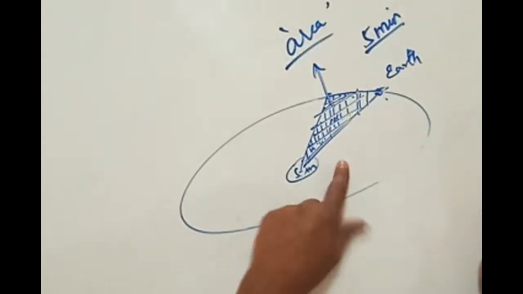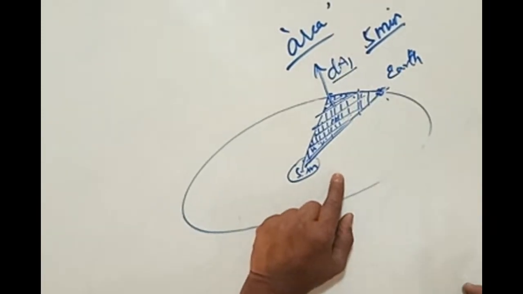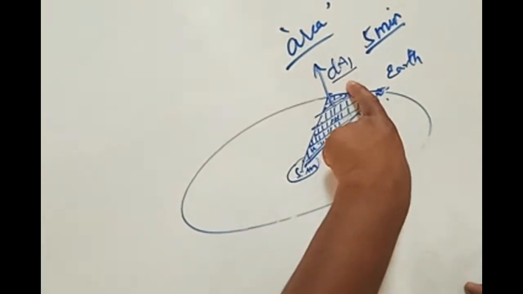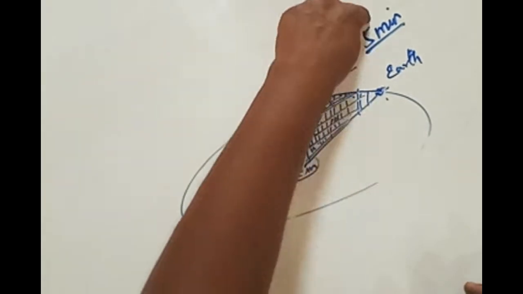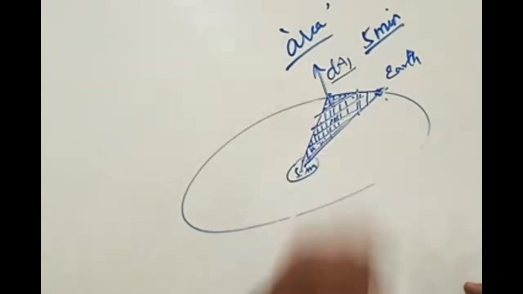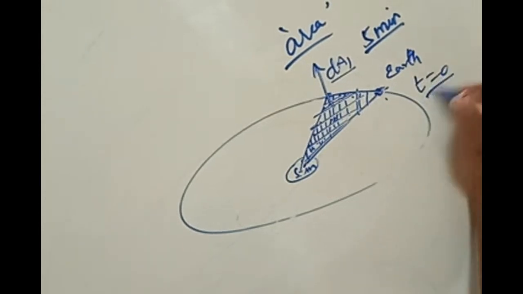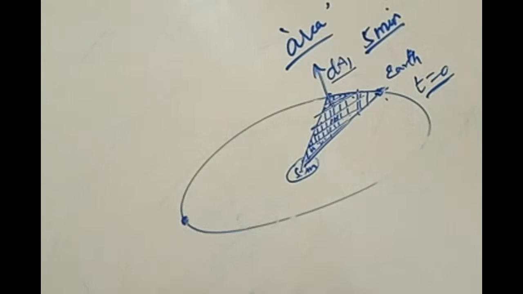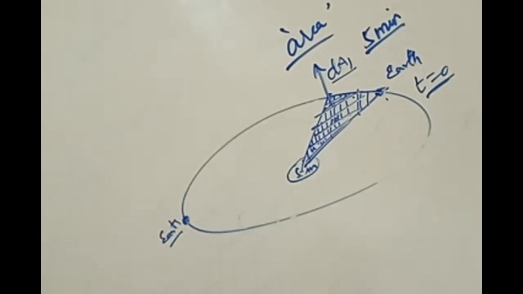What is called area swept? Let us indicate this area as dA1. From here to here, the area enclosed is dA1. For how much time is it traveling? In 5 minutes, it is covering this much area. This is at some initial time, let us suppose t equals 0. After some more time, earth would come here, as it is revolving, it would reach this position, right? Now from here, it again travels like this.